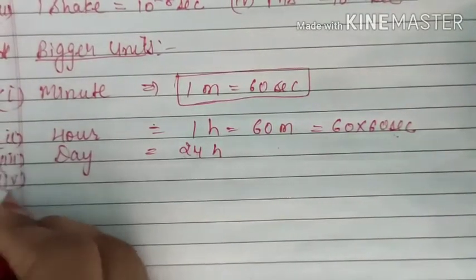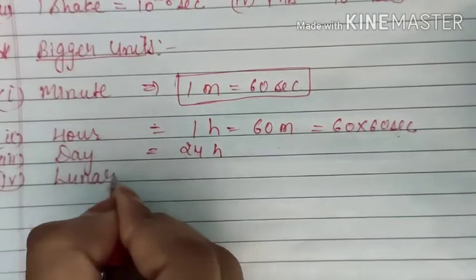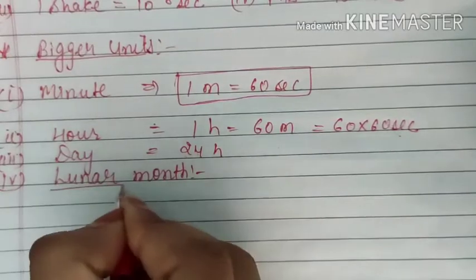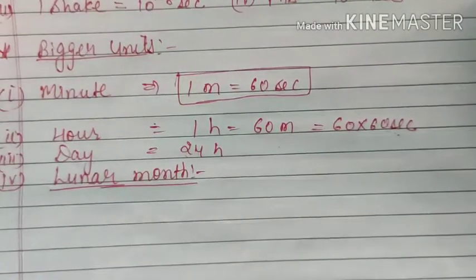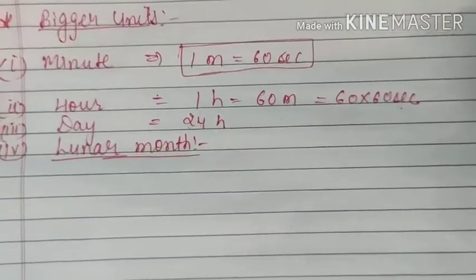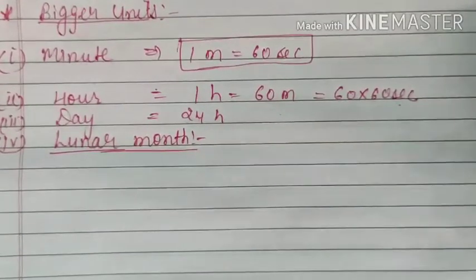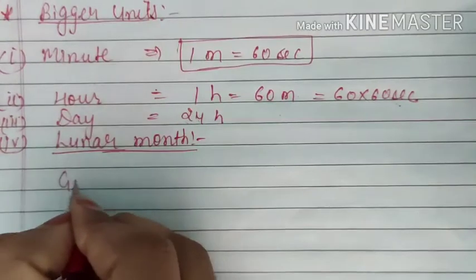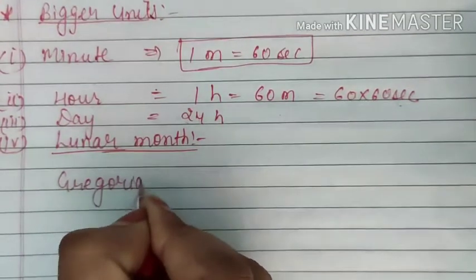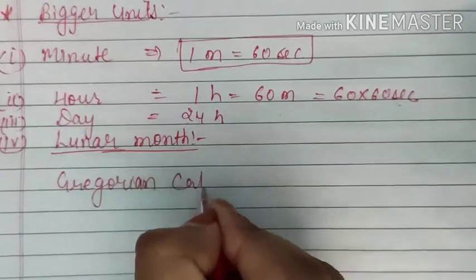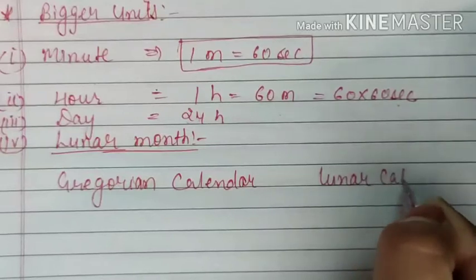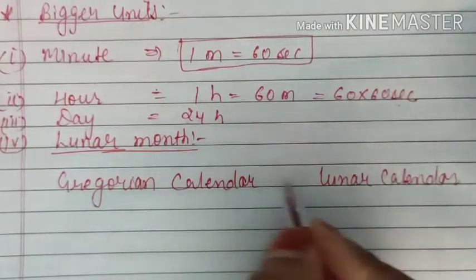From the fourth point onwards we have to see somewhat new things, that is lunar month. To start it we have to see one more concept, that is we use actually two types of calendars. So first we will see something about them, and then we will define it. The first one is Gregorian calendar, and the second one is lunar calendar. And this is the calendar which we are using here in India.